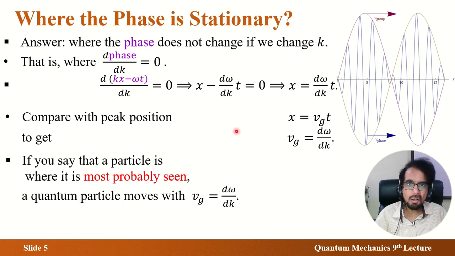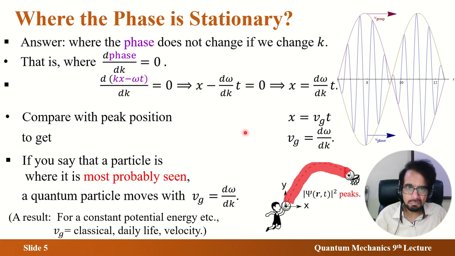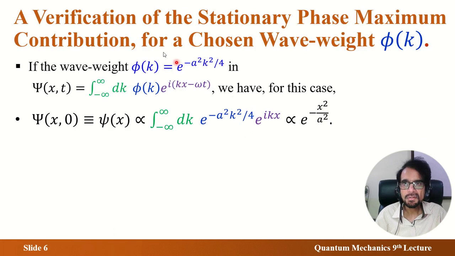Now I take you to a situation where phi k is known and we do the actual calculation, and then this result gets verified. Phi k is given, you do this integration, and here you don't need to calculate area under the curve. You can do symbolic calculus, don't depend upon area, do calculus. I've shown the result in some previous lectures, but you need not go to that lecture. It's just calculus, and it's simple to understand.